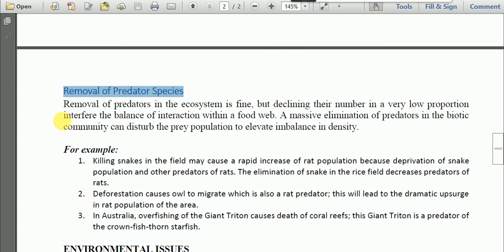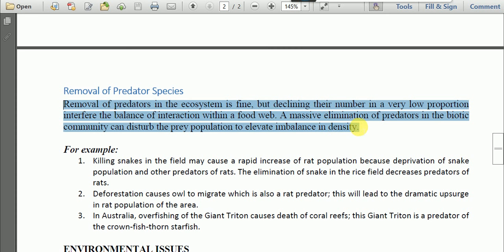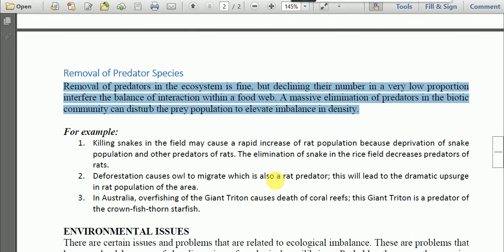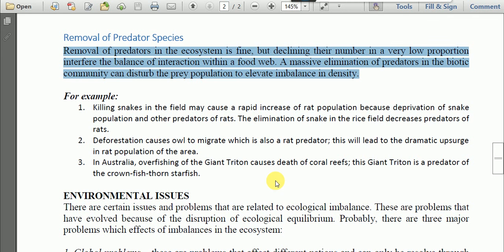Removal of predators in the ecosystem is fine, but declining their number in a very low proportion interferes with the balance of interaction within a food web. A massive elimination of predators, meaning killing of predators in the biotic community, can disturb the prey population and elevate the imbalance in density. If we remove the predators, for example snakes, then the number of mice will increase, as I mentioned earlier.